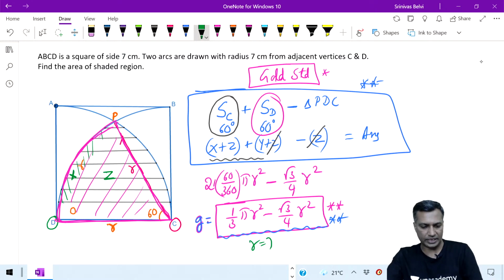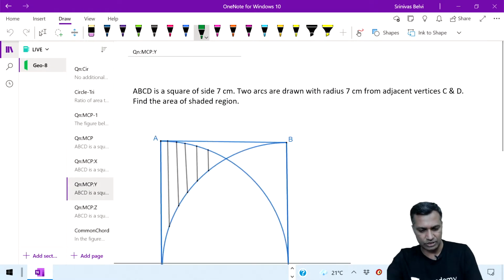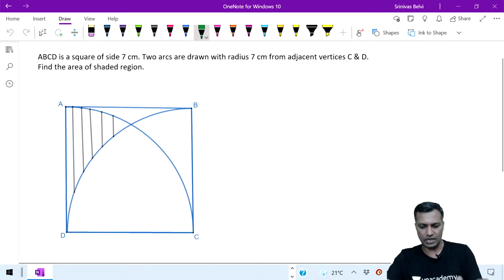Cool? Okay, fine. If you have understood this, note down this gold standard right now. Note it down somewhere else, because in the next question you can make use of it. Think and quickly make use of this gold standard in the next question. Then you will find the answer within 2 minutes.